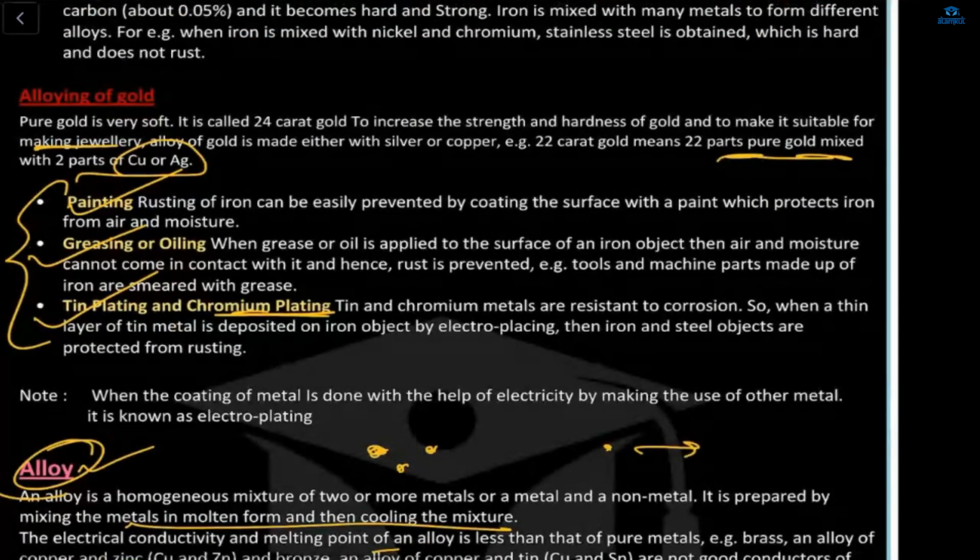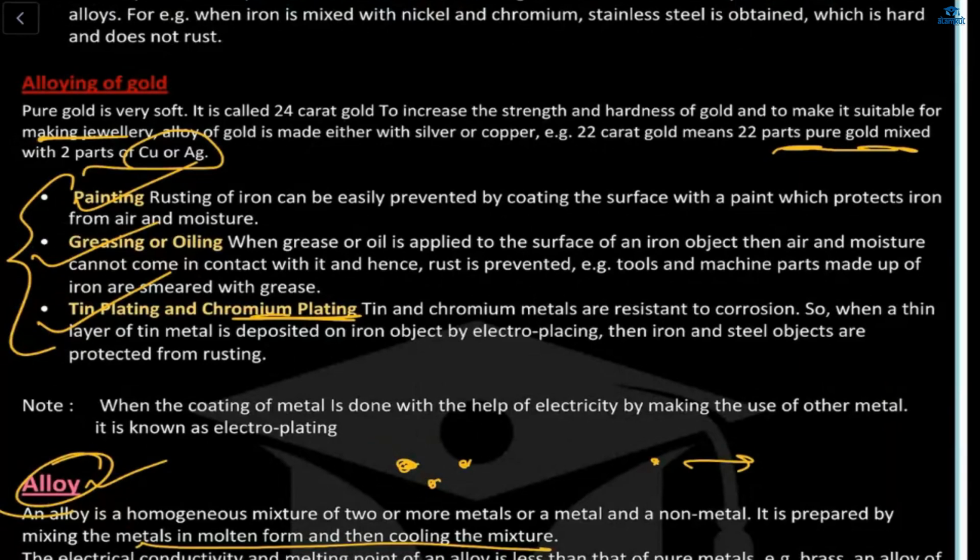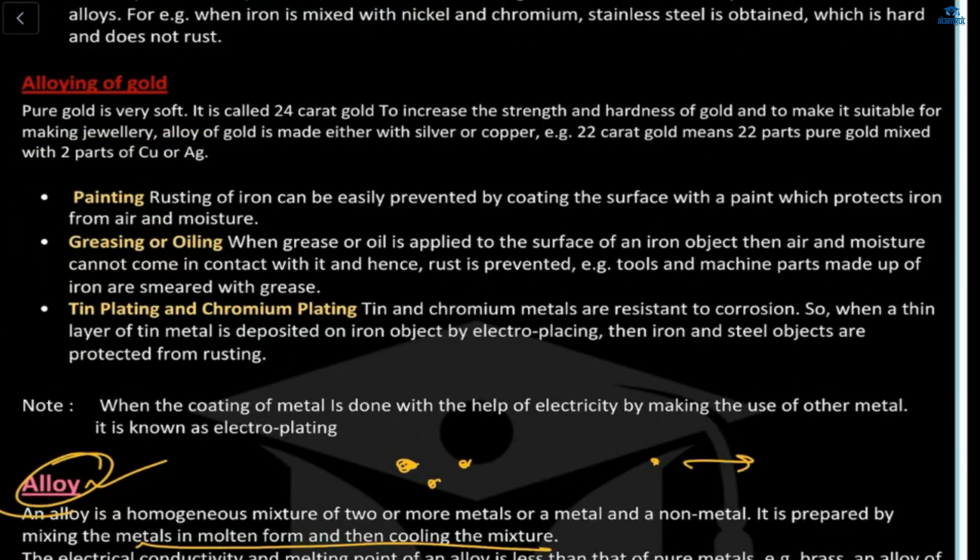In the next, we will learn: what is alloying of gold? Adding silver, copper, and gold to not make it rust. An alloy of gold is made either with silver or copper. For example, 22 karat gold means 22 parts pure gold mixed with 2 parts of copper or silver.